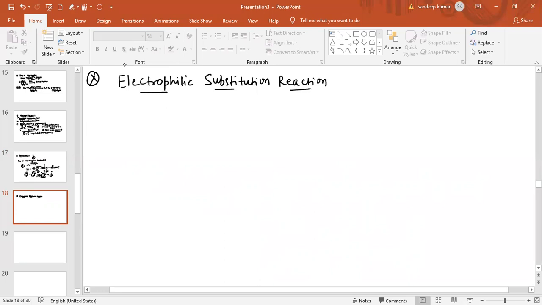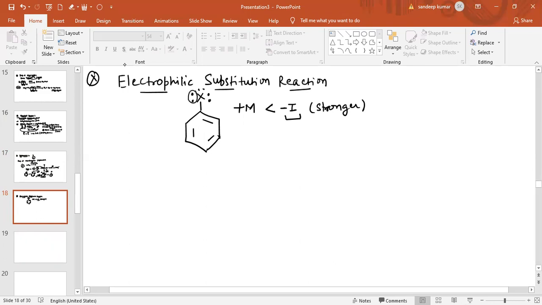Now see, basically the halogen group attached to the benzene has a lone pair of electrons. So this group can behave as a plus M group, and it can also behave as a minus I group, but the minus I effect of this group is stronger than plus M.